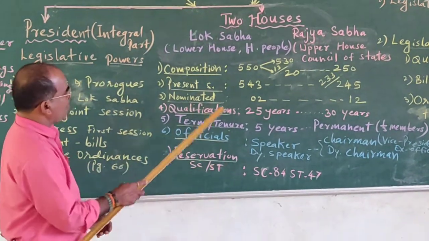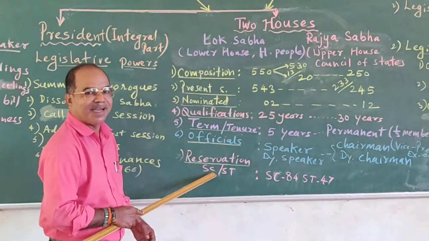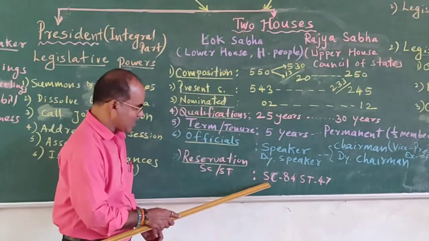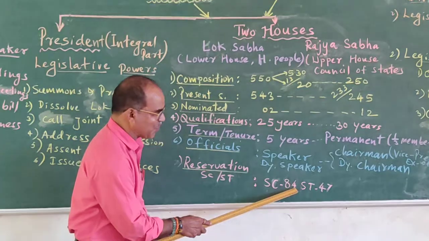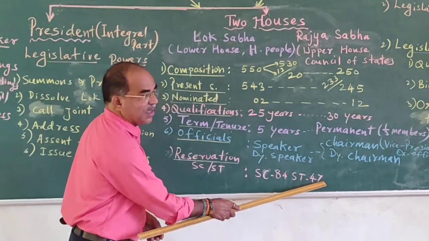Now, reservation for Lok Sabha. At present, there is a reservation for scheduled castes and scheduled tribes. In the present Lok Sabha, scheduled castes have 84 reserved seats and scheduled tribes have 47 seats reserved.